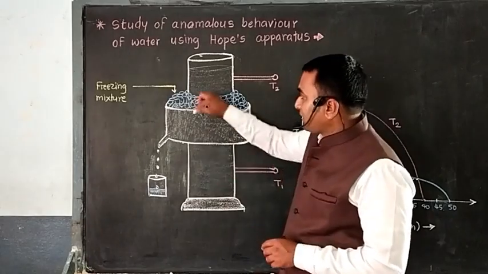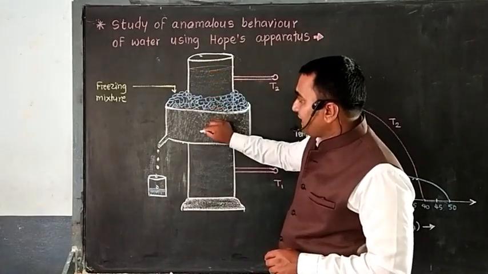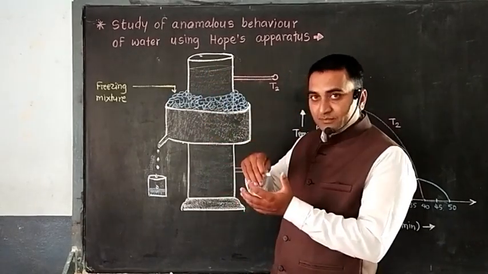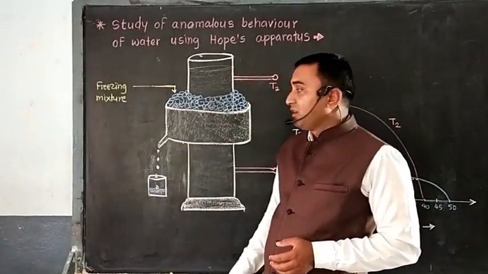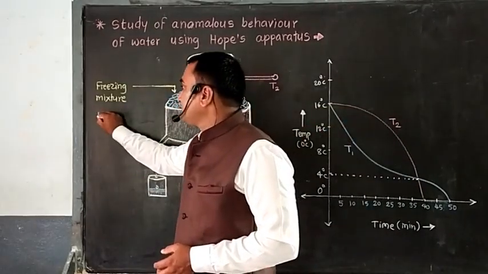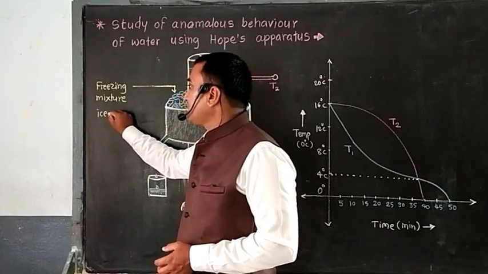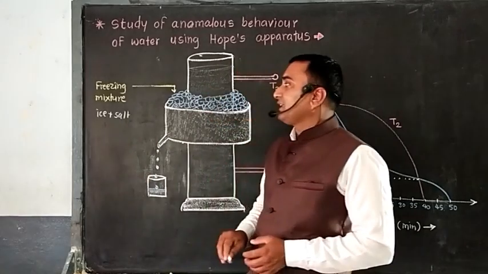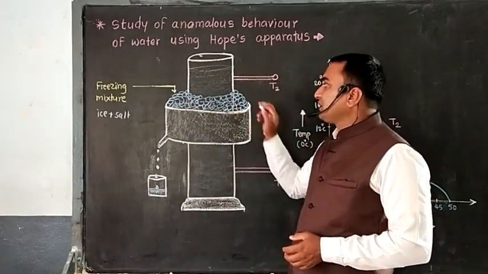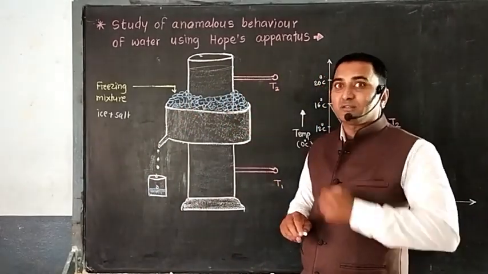That means in the empty space between the cylinder and the bowl, we are going to put a freezing mixture. What is a freezing mixture? A freezing mixture is nothing but ice plus salt. By mixing salt and ice, we are going to keep it here. This is called a freezing mixture.